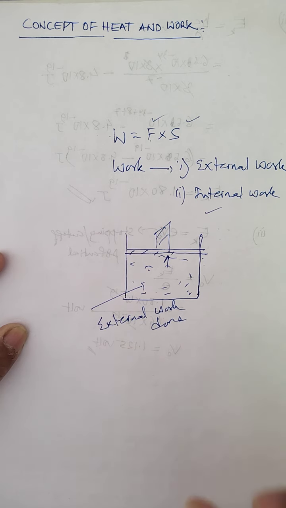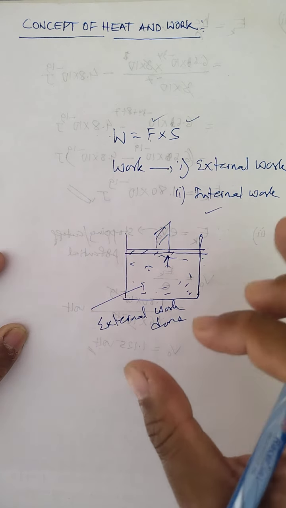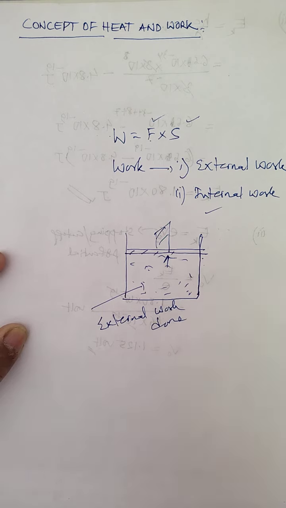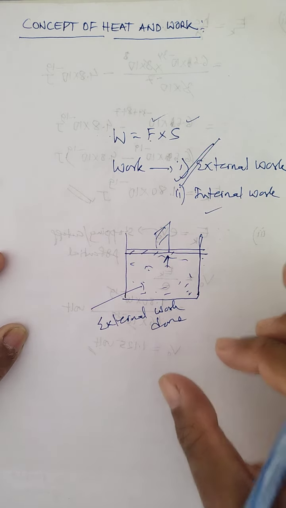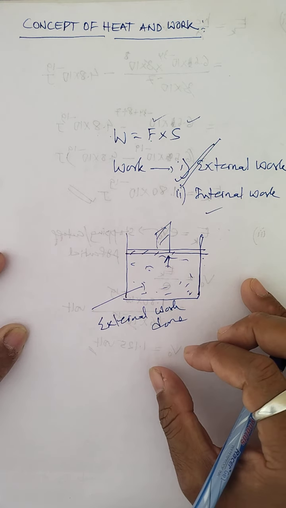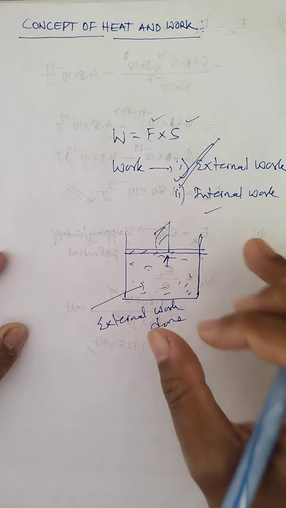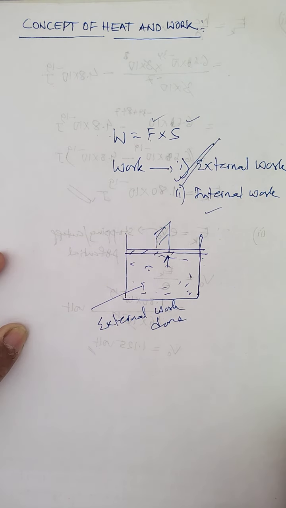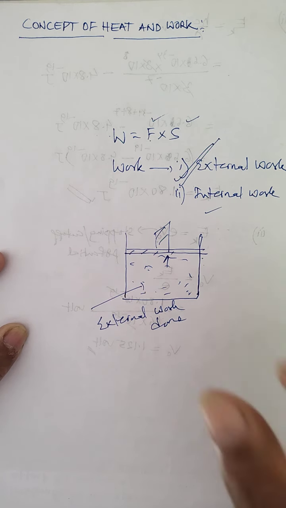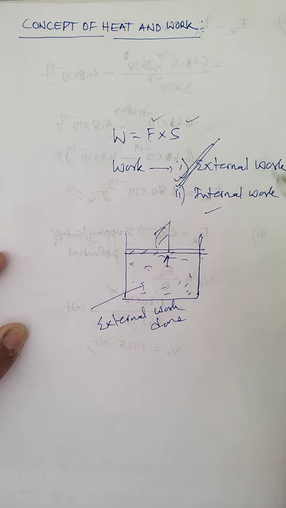Internal what? Work. That's why, children, you need to understand that in thermodynamics we consider only external work. In thermodynamics, we consider only what work? External work, not internal work, because this involves an interaction between the system and the surroundings. External work involves the interaction between the system and the what? Surroundings. Thus, whenever we say work in thermodynamics, it means external work done. So work done in a thermodynamic process means which work done? External work done.